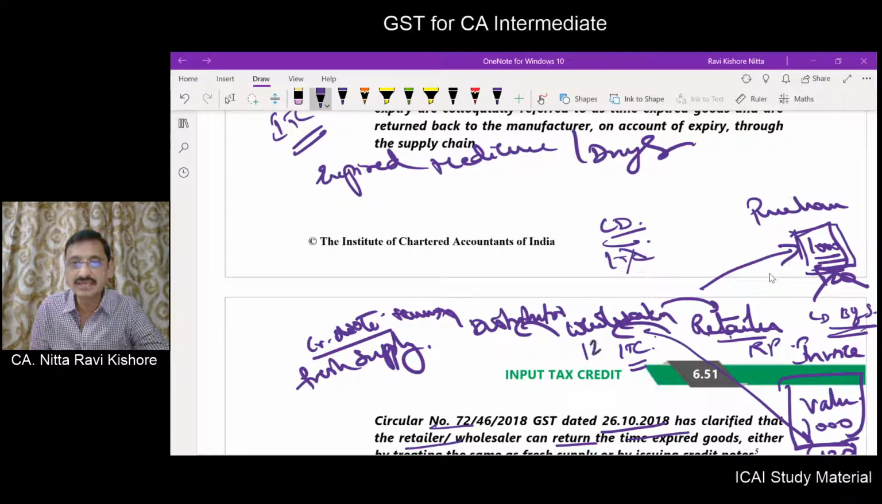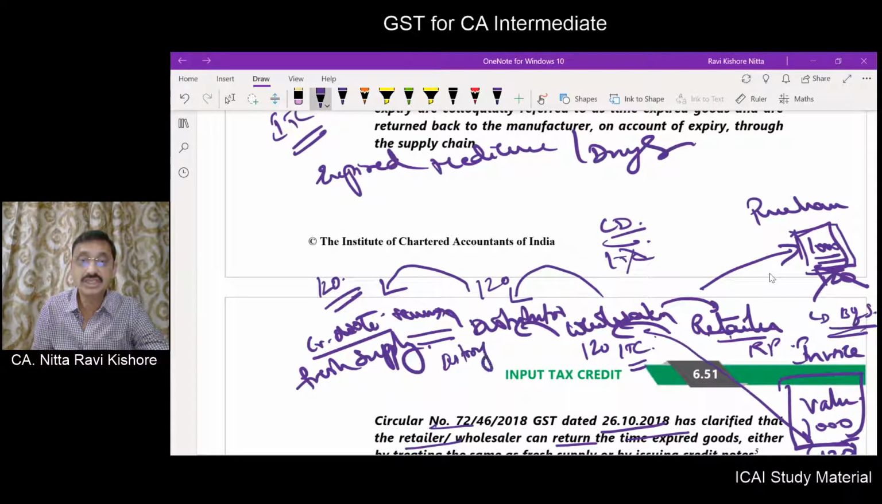This fellow will take input credit. Again, this fellow will issue an invoice to this fellow. This fellow can also take input credit. This fellow will issue an invoice to the manufacturer. This fellow will also take 120. But after the goods are received by the manufacturer, he will destroy the goods. So at the time of destroying the goods, the input credit availed on reverse supply shall be reversed.